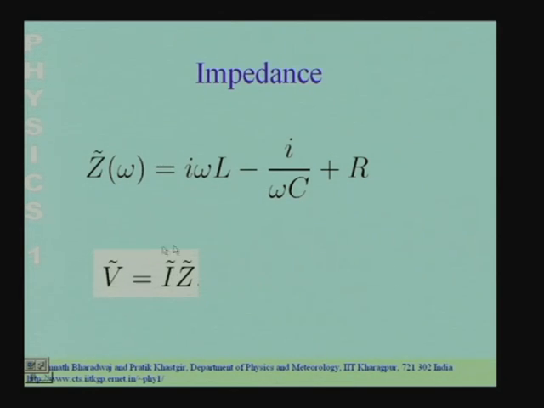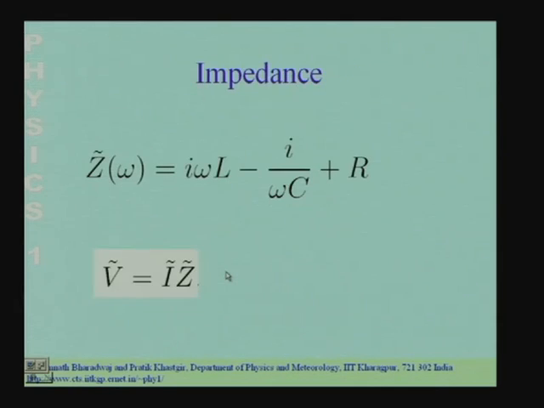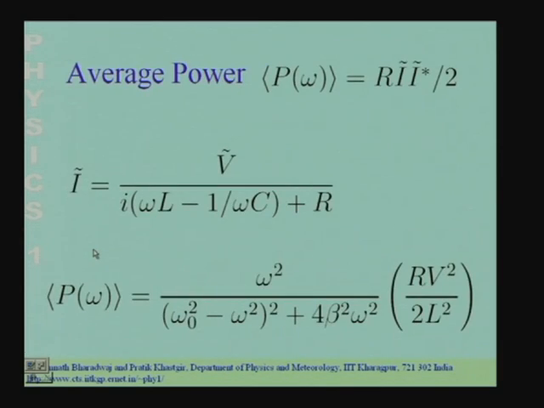So, this is Ohm's law which has been modified, so that it can now be applied to a circuit which not only has resistances, but also has inductances and capacitance. Now, you could take this particular equation and rederive all that has been derived till now for the oscillator, which is driven by an external force. We shall not be doing that. We shall only look at the behavior of the average power.